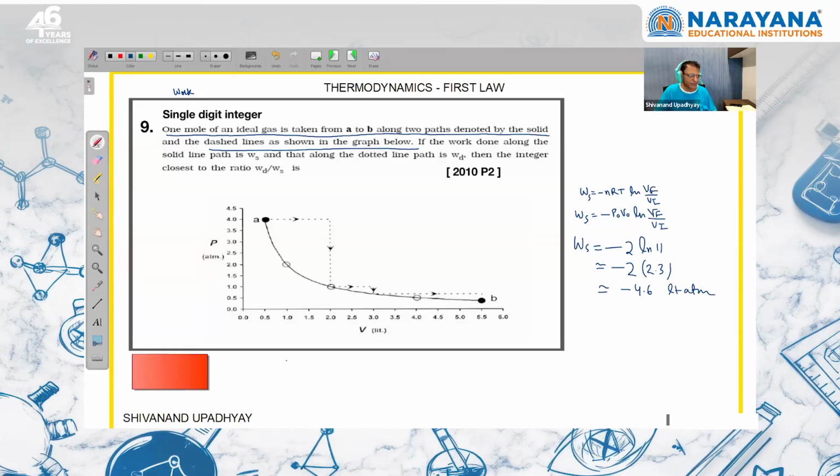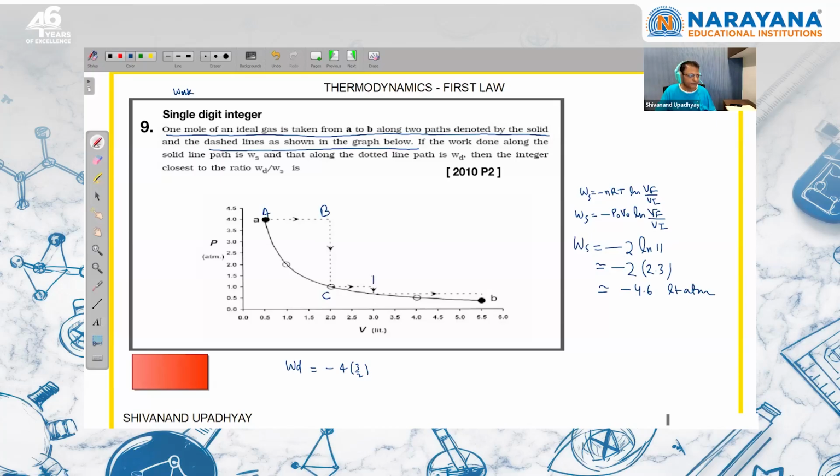So for the dotted part, I am writing the work done. Work done from here to here, A to B, I am writing. That is equal to minus times of pressure, which is fixed here, that is 4, into volume change. The volume change here is 3/2, in litre atm. A to B is done. From B to C work done will be 0, volume is constant.